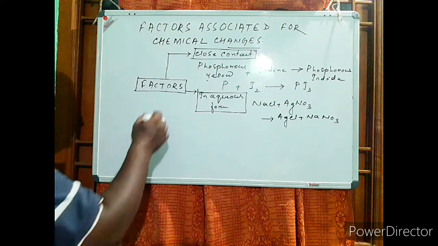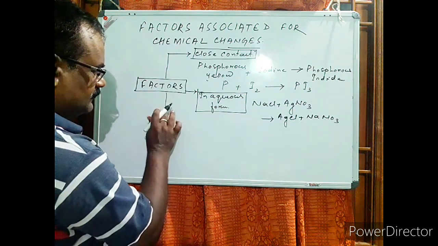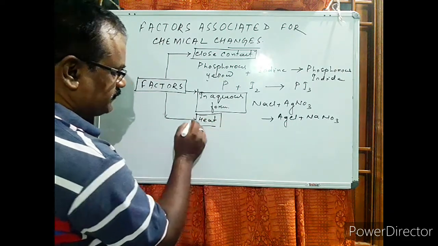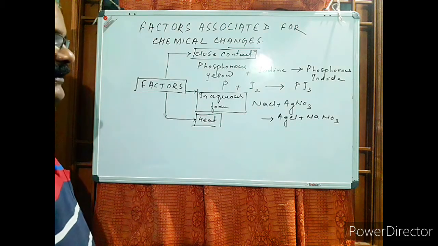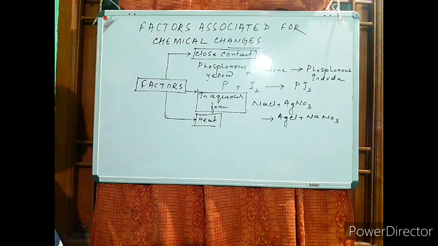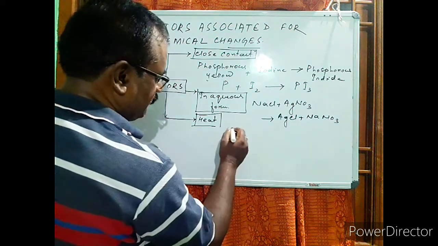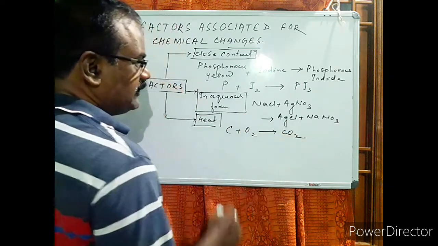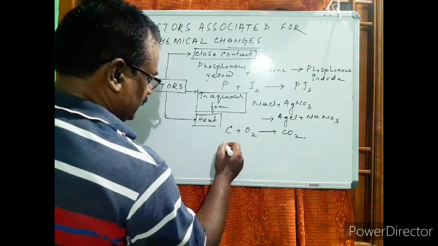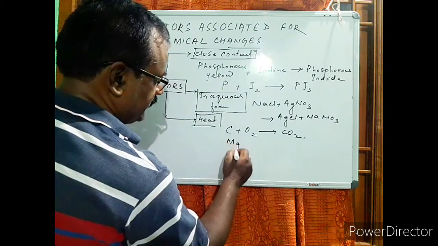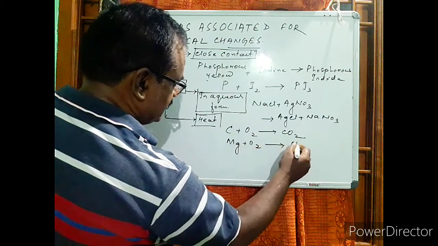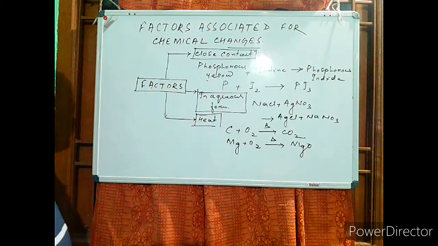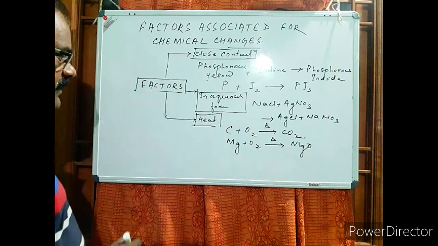Third one is energy in the form of heat energy. Most of the reactions require or involve heat energy during the time of chemical change. For example, carbon, when it burns in presence of oxygen, forms carbon dioxide. Or magnesium, when it burns in presence of oxygen, gives rise to magnesium oxide. So in all these cases, heat is the major factor required for the continuation of this chemical change.